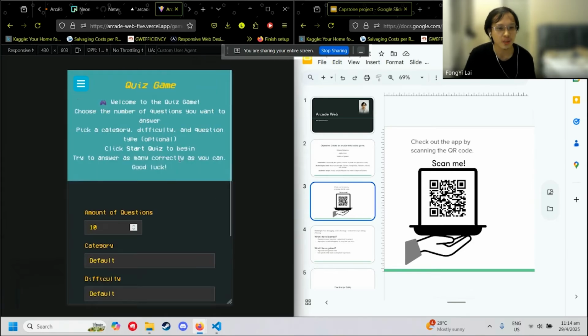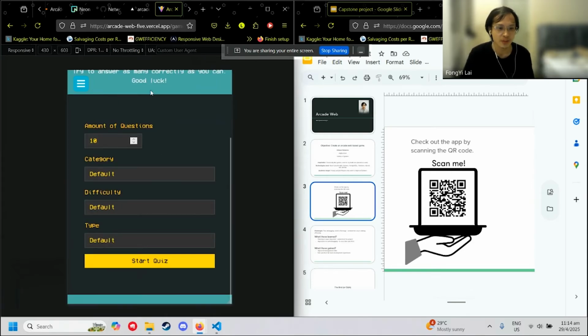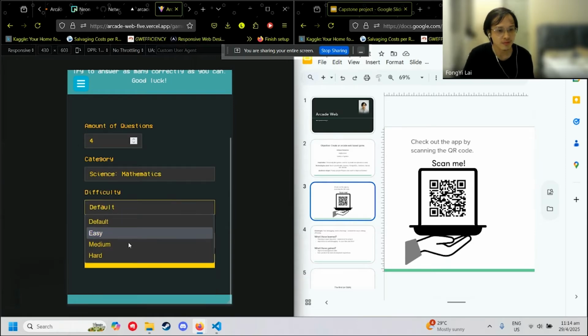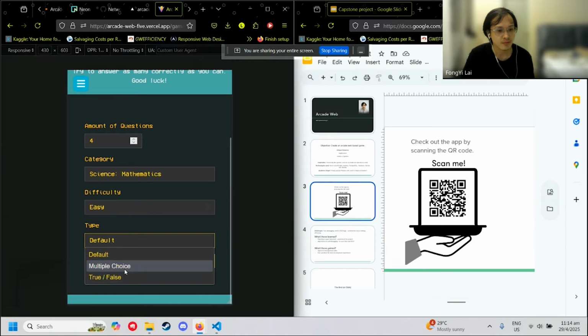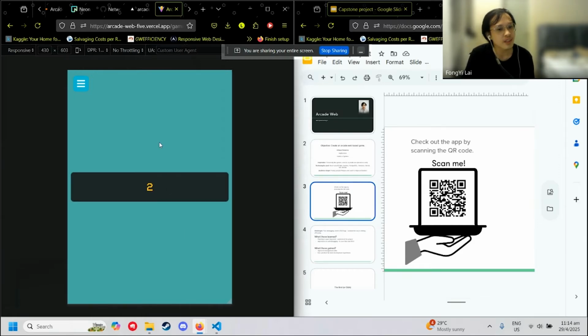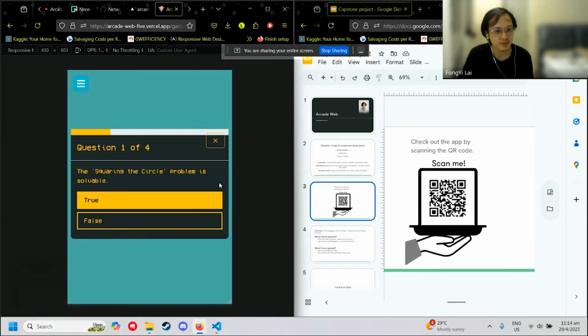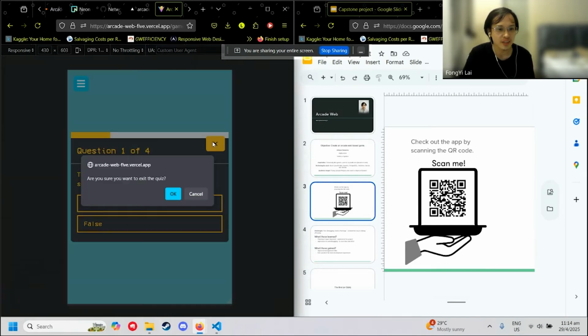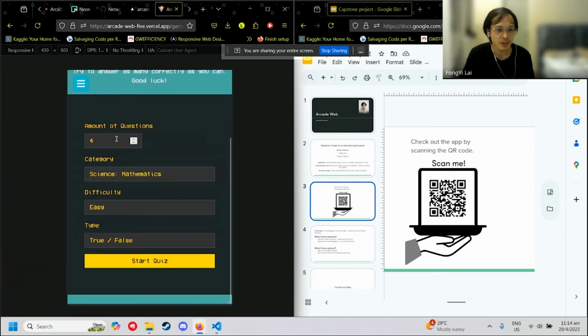This is the first game, a normal quiz game where you can choose your own game settings. So by default, this is an example of one of the games. You can also choose to exit, and then when you exit, you just go back to this page.